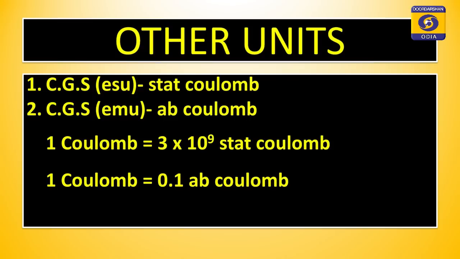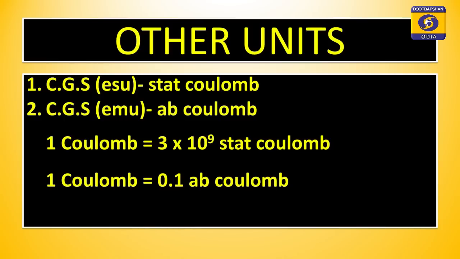The other units of charge: in CGS electrostatic unit, it is known as ESU of charge or stat coulomb. In CGS electromagnetic unit, it is known as abcoulomb.